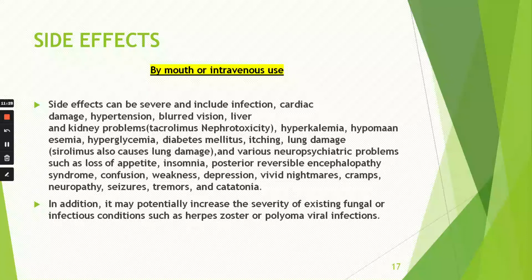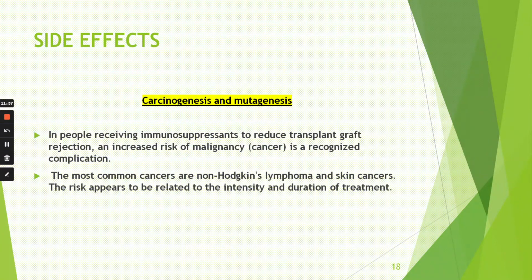In addition, it may potentially increase the severity of extensive fungal or viral infections such as herpes zoster or polyomaviral infections. Okay, second is carcinogenesis and mutagenesis. In people receiving immunosuppressants for a transplant to prevent graft rejection, an increased risk of malignancy, that is cancer, is a recognized complication. The most common cancers are non-Hodgkin's lymphoma and skin cancer. The risk appears to be related to the intensity and duration of the treatment.